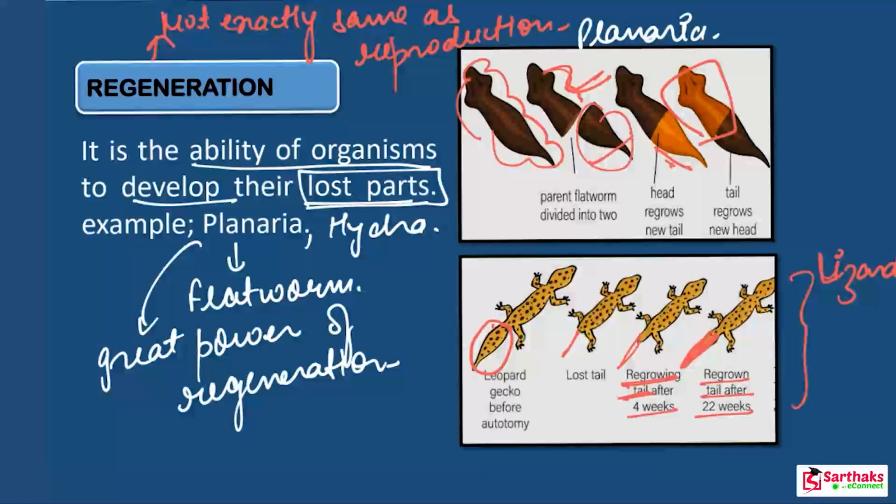Why does this happen? Because they actually have specialized cells present. Specialized cells make up the tissue, tissues make up the organs, and finally organs make up the organ system, and finally this organism occurs. So they have specialized cells that are able to regrow, that are able to regenerate, but these cells are not present in all multicellular organisms, such as in our case, in humans, I mean to suggest in the case of mammals.